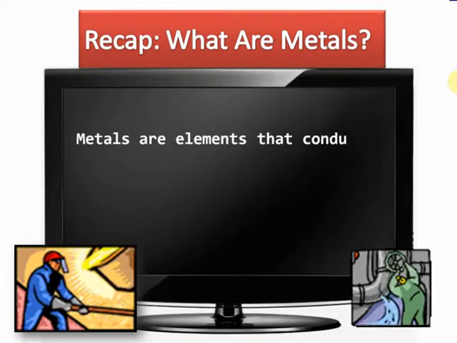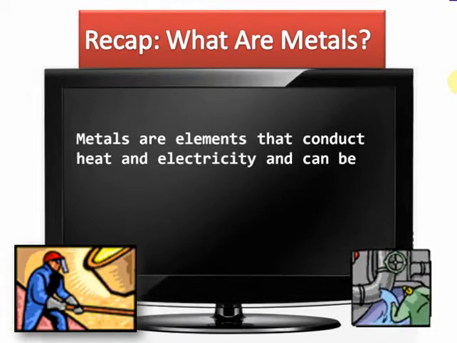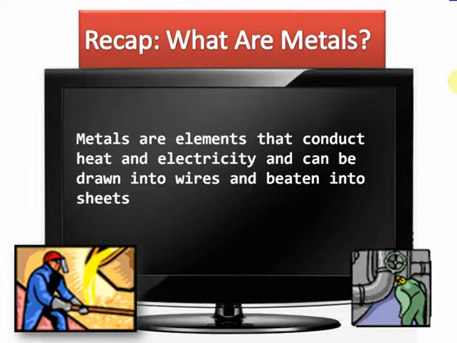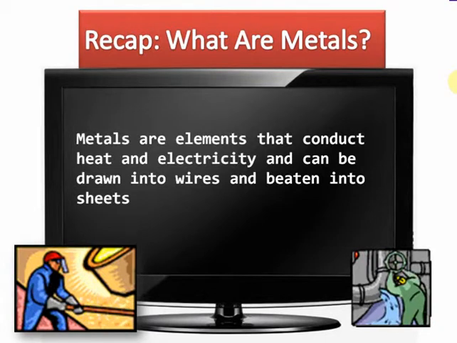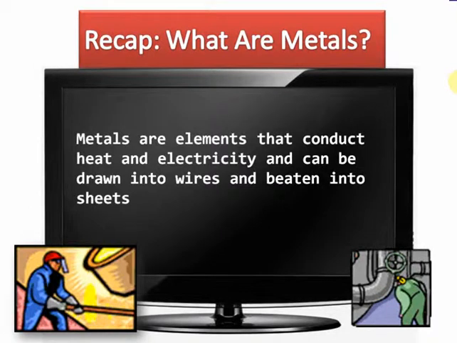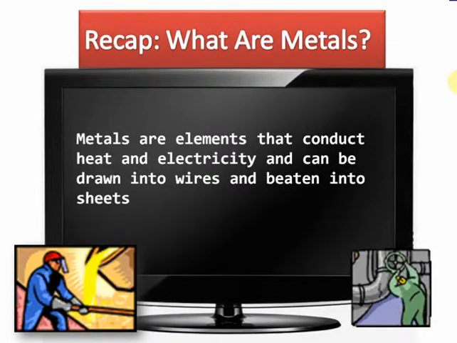Metals are elements that conduct heat and electricity, and they can be drawn into wires and beaten into sheets. So, metals are basically those elements which have some special properties. We had learnt in class 9 that there are around 115 elements in the periodic table. Out of these, metals are those elements that conduct heat and electricity very well. They allow heat and electricity to pass through them, and they can be drawn into wires. That is, you can make them into wires easily, or you can beat them and make them into sheets. So these are the special properties of metals. We learn in detail about all these properties as we move on in this chapter.